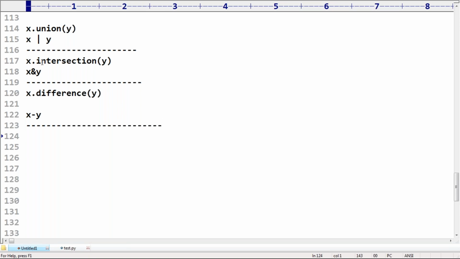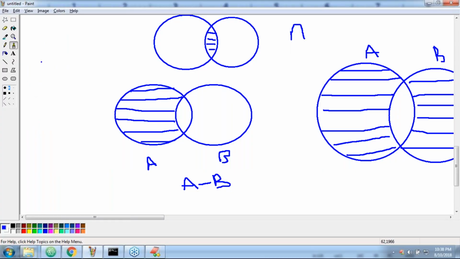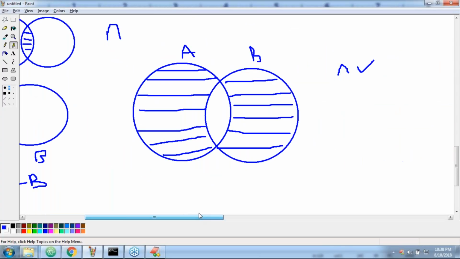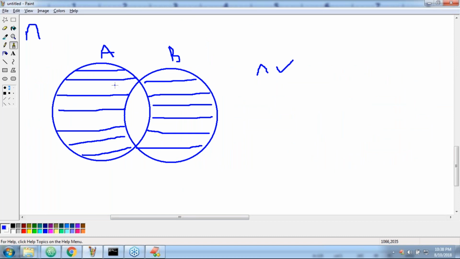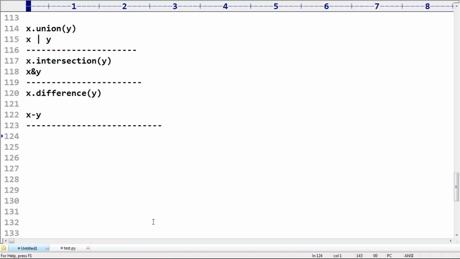Next. Sir, what is the symmetric difference? Symmetric difference, I covered already. Symmetric difference means this one. The elements present inside A but not in B, the elements present inside B but not in A, but not both simultaneously. The elements present in either A or B but not both simultaneously. Such a thing is nothing but symmetric difference. Remember that.